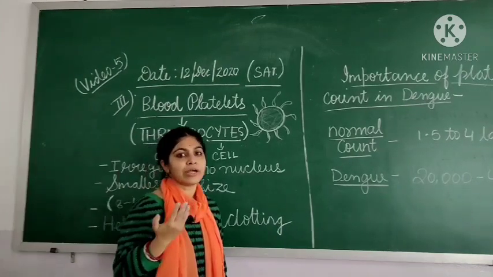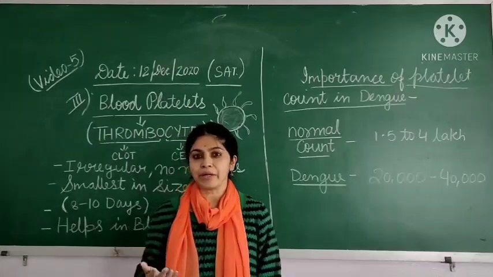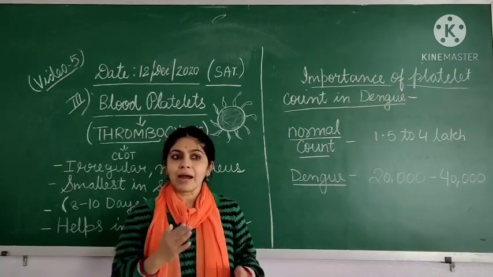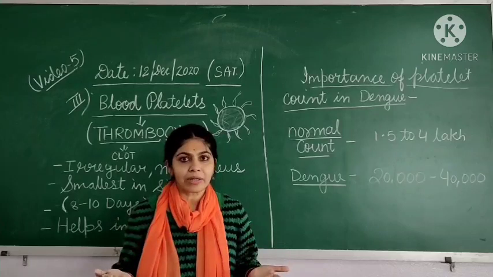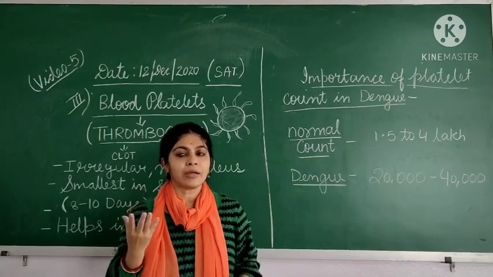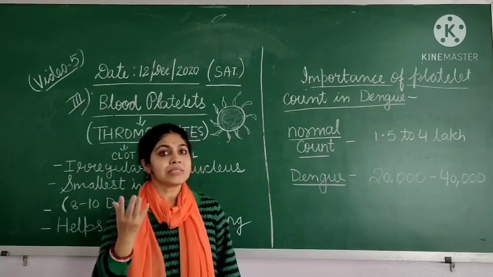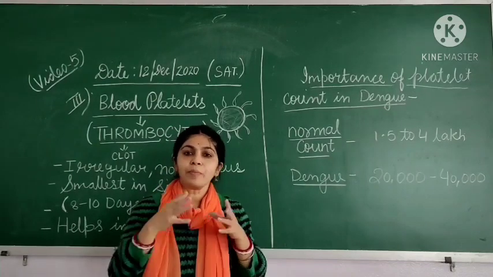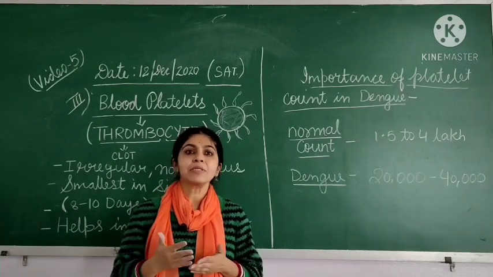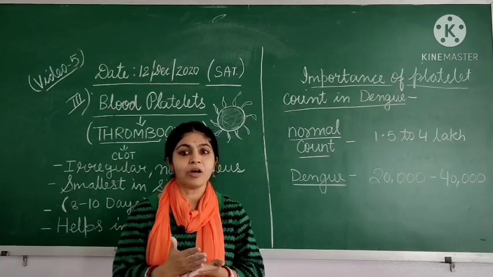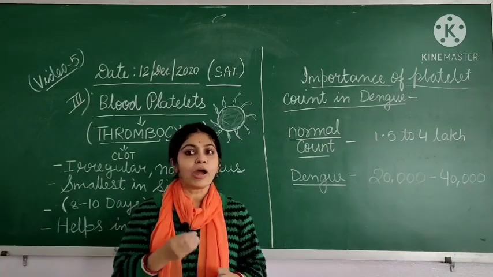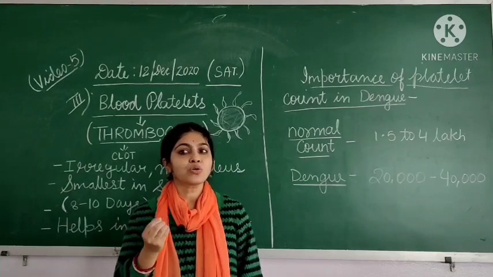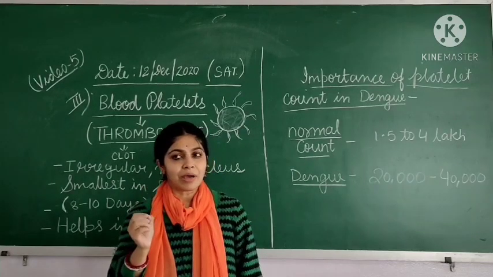Children, when you get hurt and you start bleeding, you must have noticed that the bleeding stops automatically in a short period of time. How does it happen? Because these cells, blood platelets, form the clot, or plug we can say, which helps in stopping the bleeding of blood from the wound. In Hindi, this blood clot is also known as Neel Jamna.